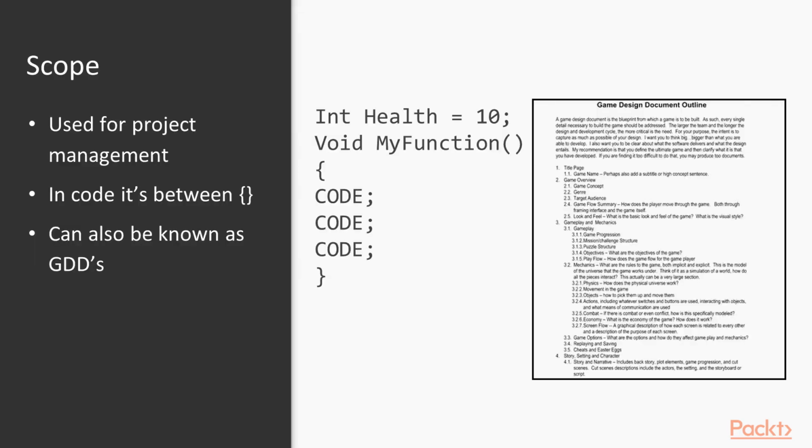Scope is another way of planning out our project. In code, this would be known as coding within the curly braces. Any code that is outside the curly braces can also be known as global or out of scope depending on what you're doing. In project management for video games, this is commonly known as game design documents, or GDDs, that outline everything for the project. For this course, we will be scoping in a simple format: what the player can do, and any other features that we will add to other objects in the world, as well as whether or not some code will be in C++ or Blueprint.